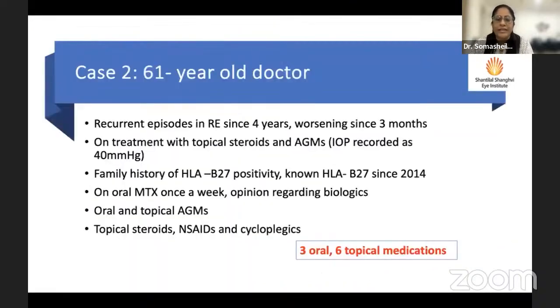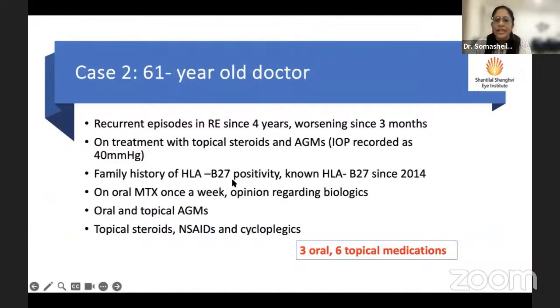The second case is a little similar. He's a 61-year-old doctor. There's one big difference in that he's much older, and he had the history for 4 years. He was on treatment with topical steroids and AGM with high pressures recorded elsewhere. The red herring in his case, and today's series is on red herring, was that he was also HLA-B27 positive and known to have that since 2014, but he barely had any ocular inflammation because of his HLA-B27, only this one.